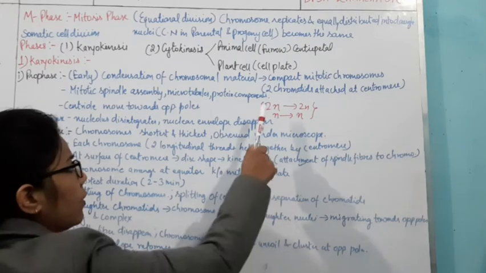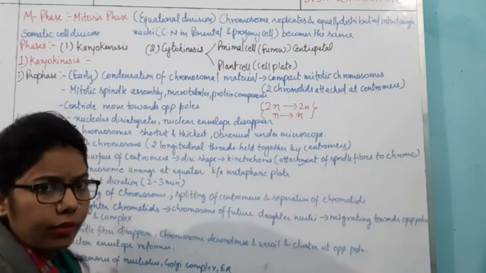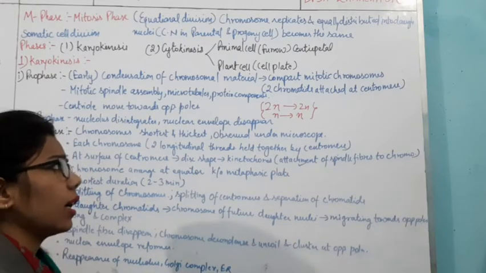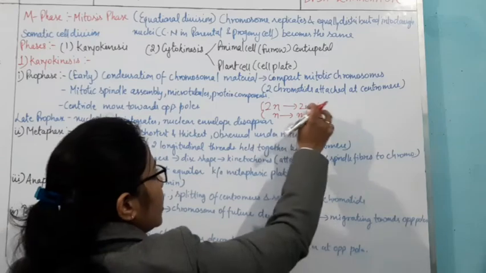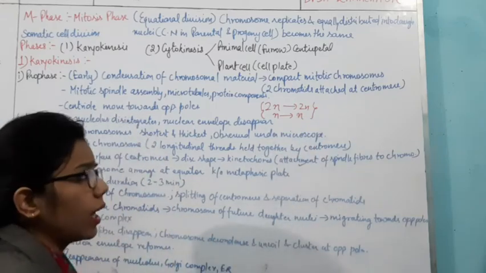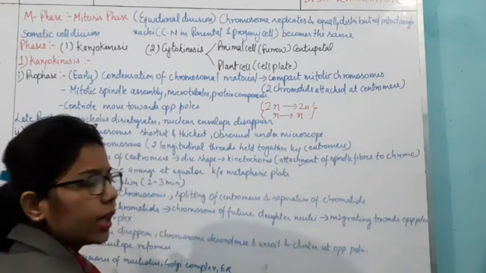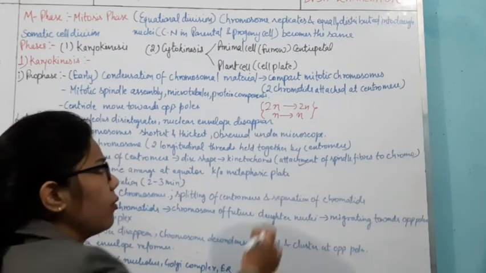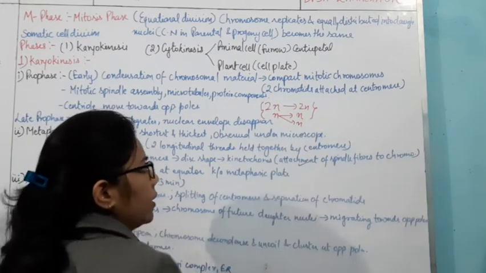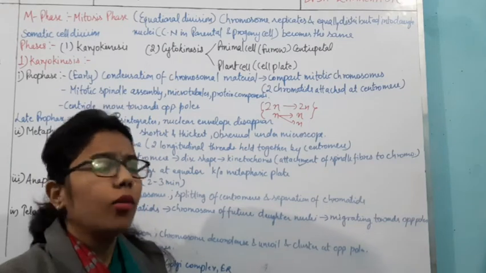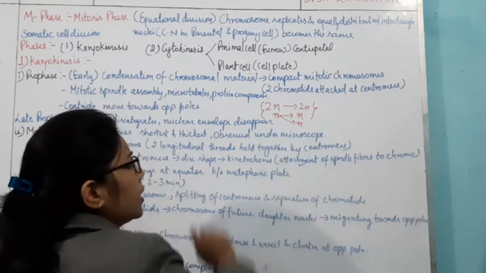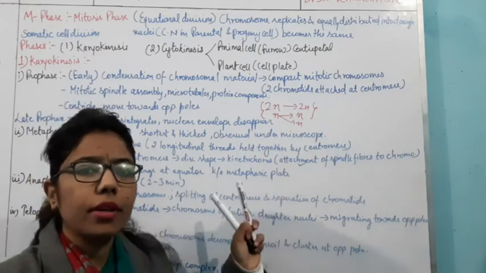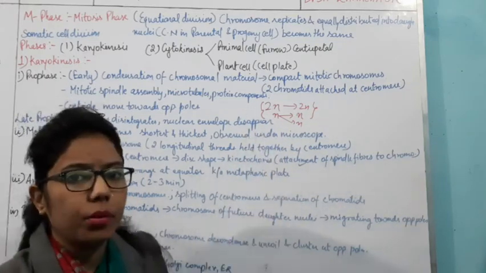If it is 2n and it forms two daughter nuclei, both daughter nuclei will have 2n. If it is n, it will form n again. Whatever is present in the daughter nuclei will remain the same and equally distributed.